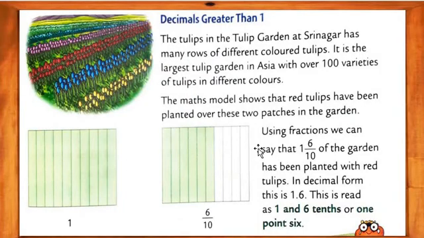Decimals greater than 1. The tulips in the tulip gardens at Srinagar have many rows of different colored tulips. It is the largest tulip garden in Asia with over 100 varieties of tulips in different colors. Understood what I am telling you?